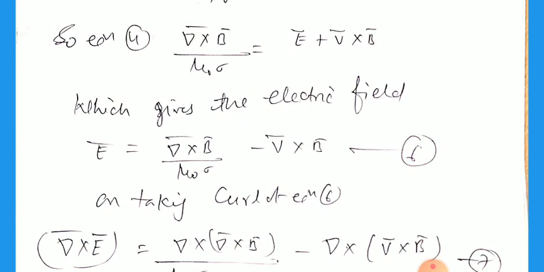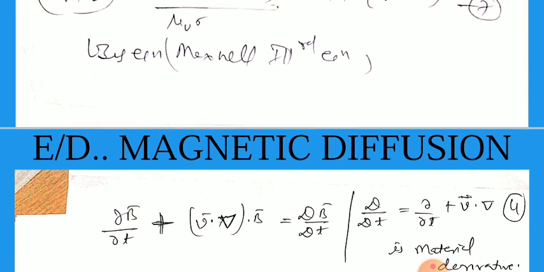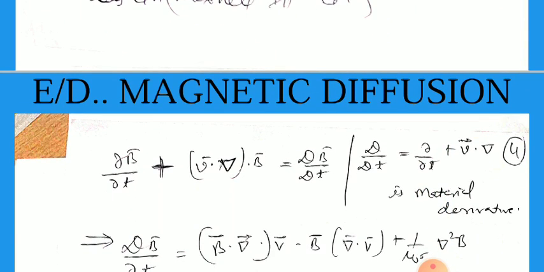By taking the curl on both sides, we see del cross E equals del cross B by mu naught sigma minus del cross V cross B. Now using the Maxwell third equation, del cross E equals minus del B by del t, we can write, on substituting, del B by del t plus V del B equals del B by del t. That is the combined equation, called the material derivative.